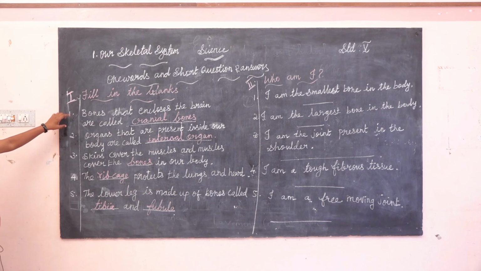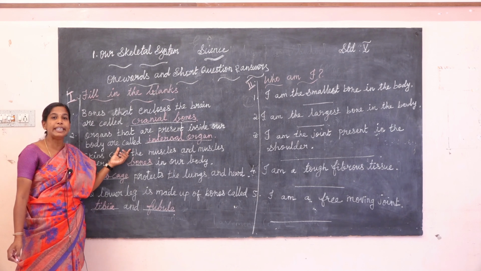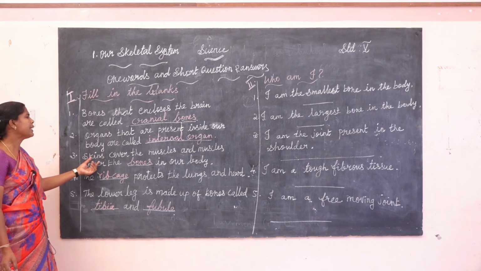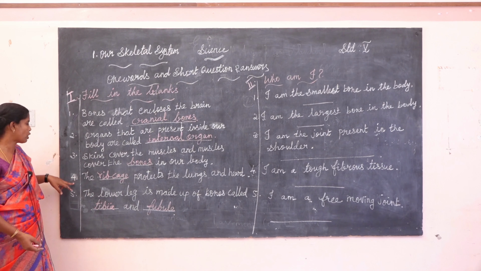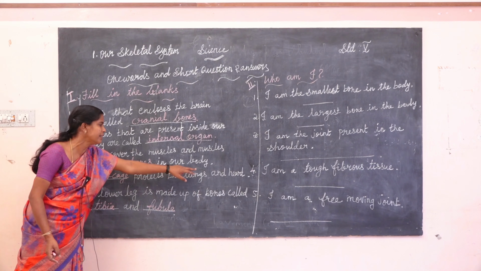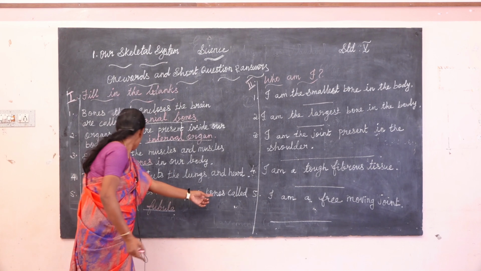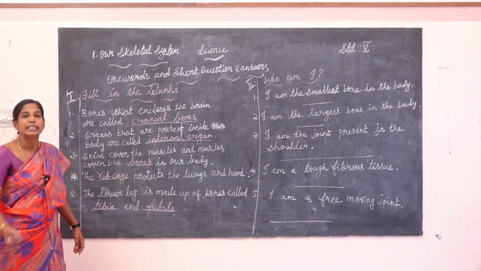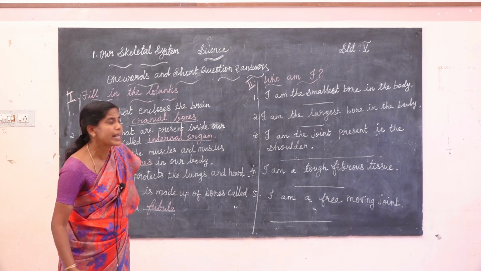One more time, repeat for the filling the blanks. Bones that enclose the brain are called cranial bones. Organs present inside our body are called internal organs. Skin covers the muscles and muscles cover the bones in our body. Fourth one, the dash protects the lungs and heart. Rib cage. The lower leg is made up of bones called tibia and fibula. Lower limb means lower leg.